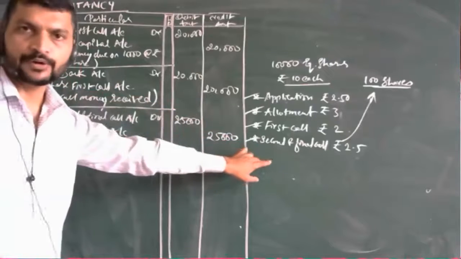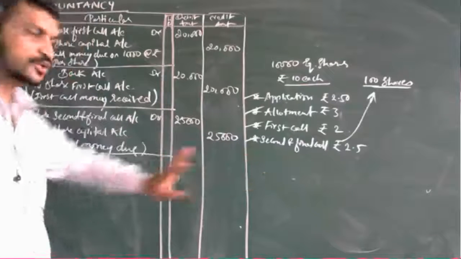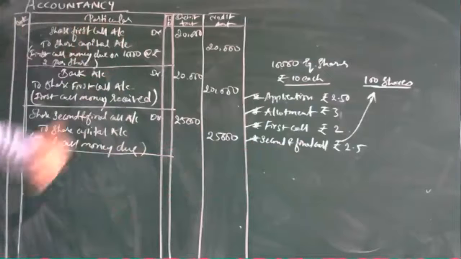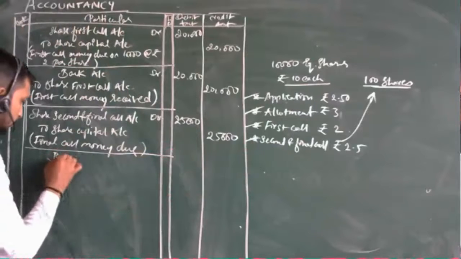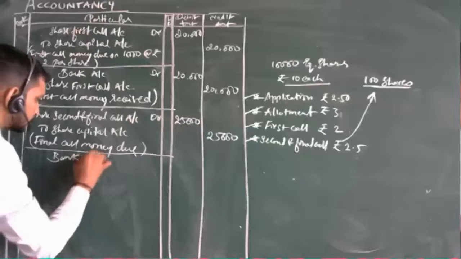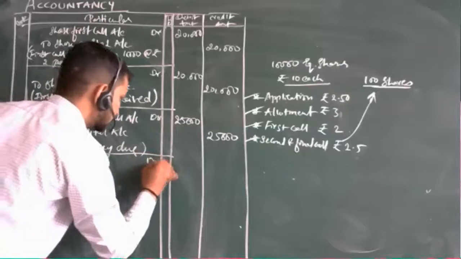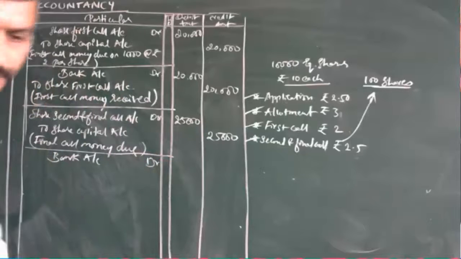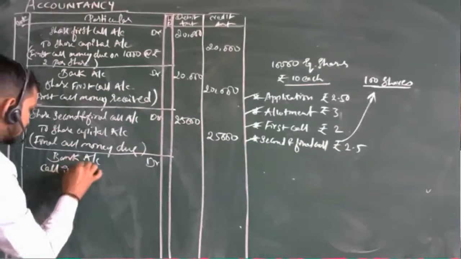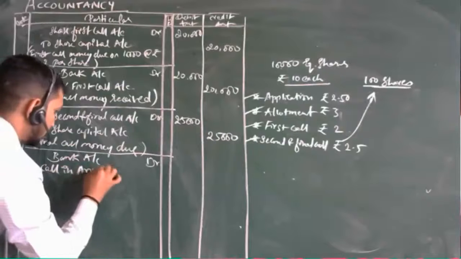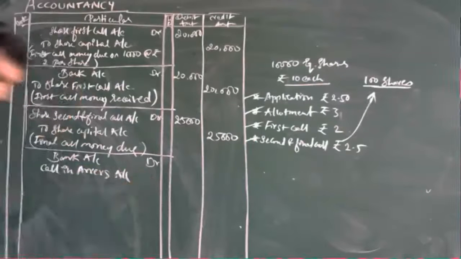Lastly, the last point is a journal entry regarding the call in arrears. Now how is it? See, bank account debtor, then call in arrears account debtor.